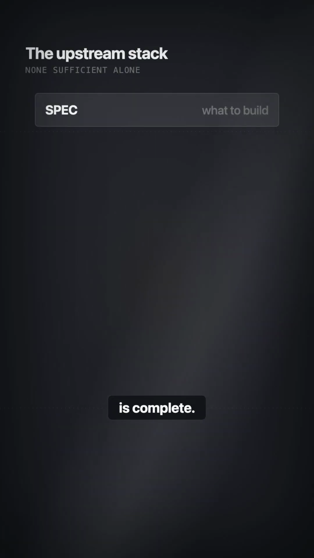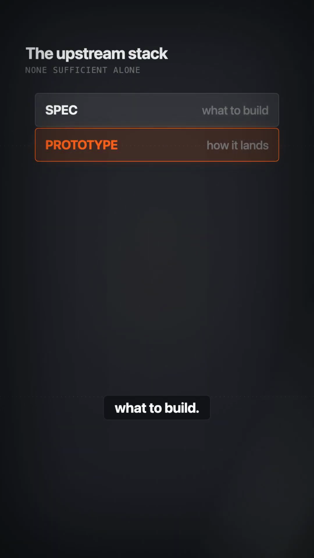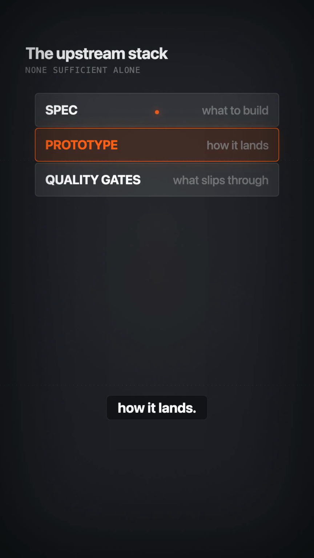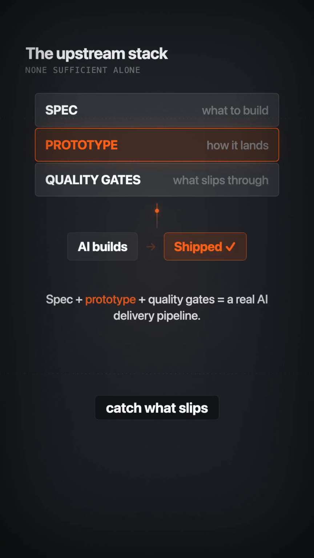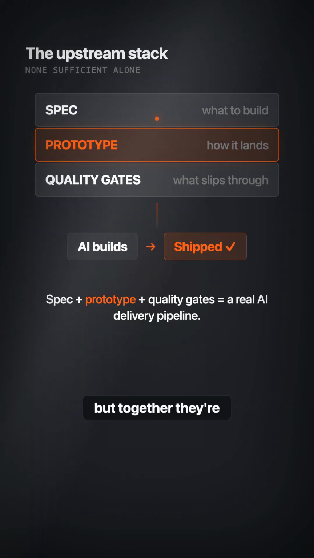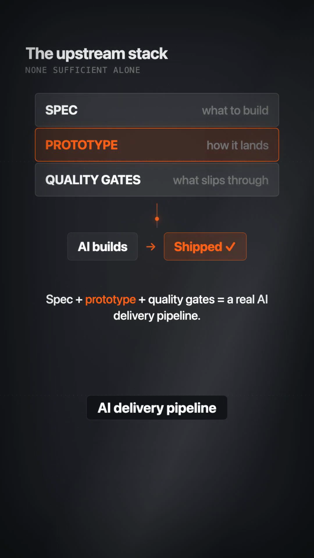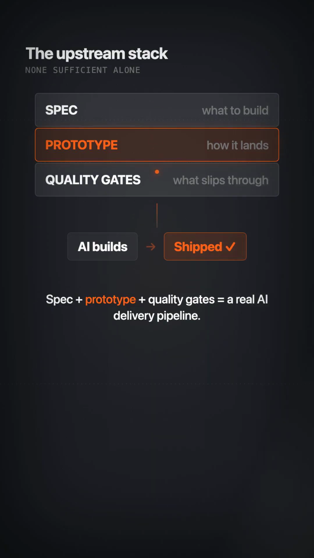Now the stack is complete. The spec says what to build. The prototype says how it lands. The quality gates catch what slips through. No single one is enough, but together they're what a real AI delivery pipeline actually looks like.